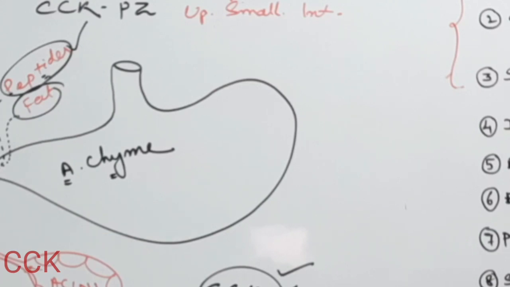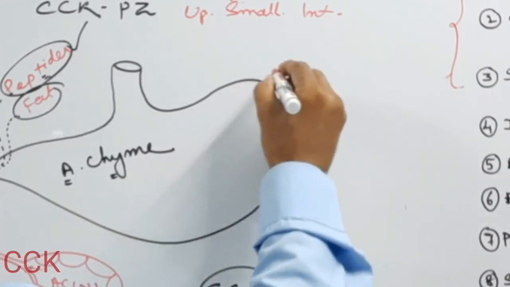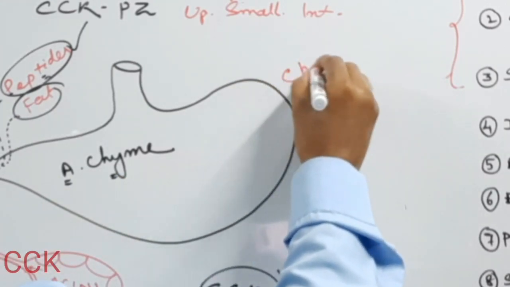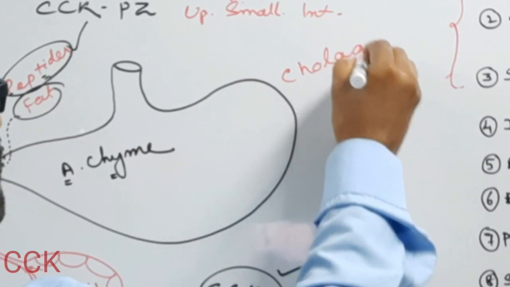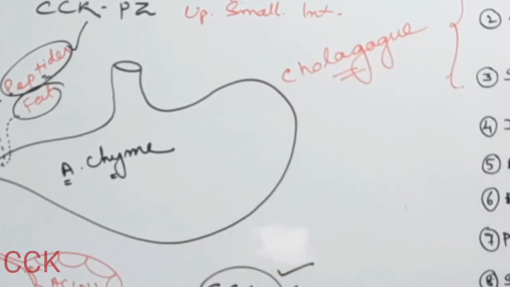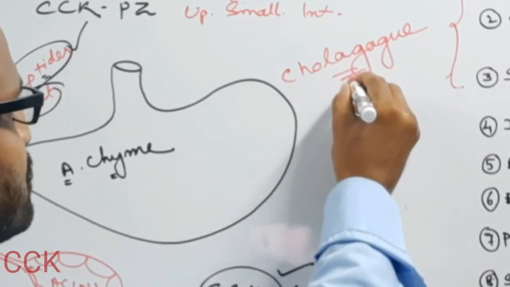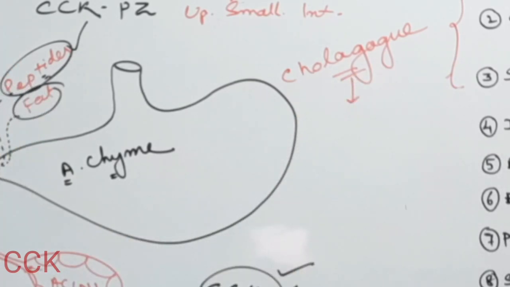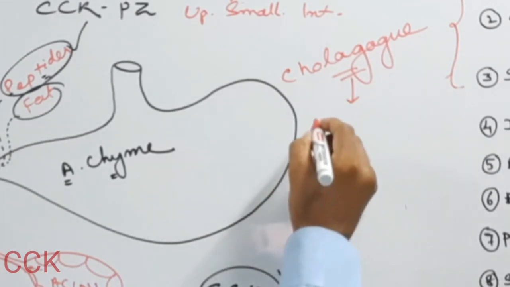So here are two important terms. One is cholagogue. Cholagogue means any substance which causes the contraction of the gallbladder.